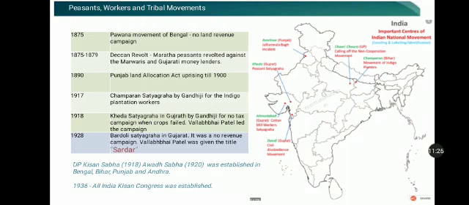In 1918, as I mentioned while explaining the impact of the First World War, after the war had ended there was a huge famine, the crops had failed, and there was also an epidemic called influenza. When the crops had failed in the district of Kheda, which is in modern day Gujarat, the government refused to remit or reduce the land revenue, and insisted on payment of taxes in full. There was no courtesy shown towards the peasants.